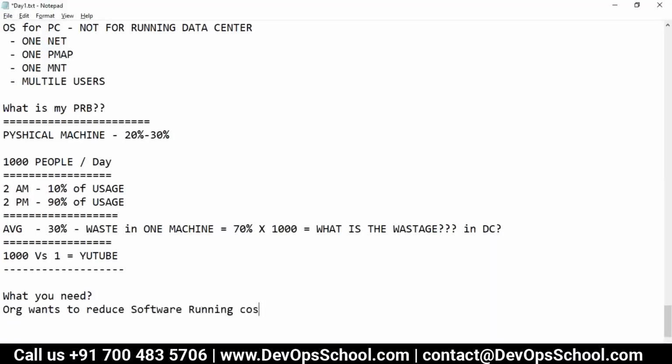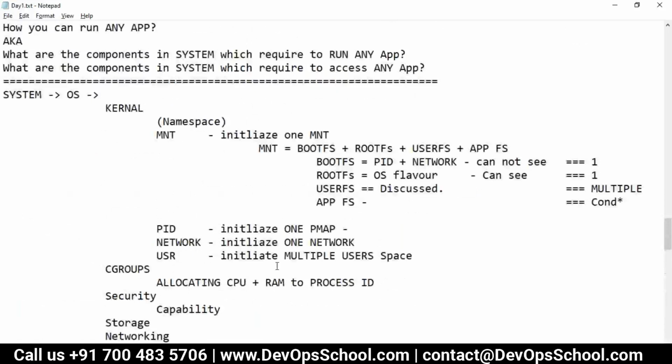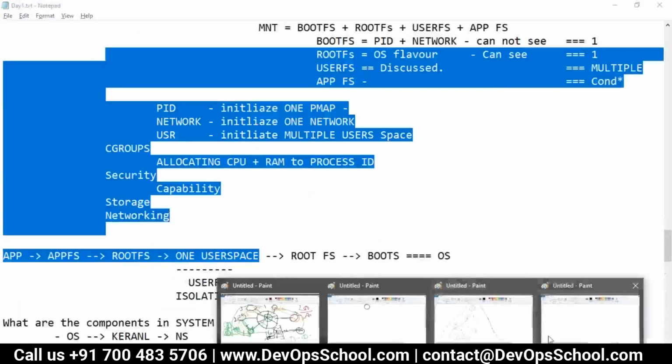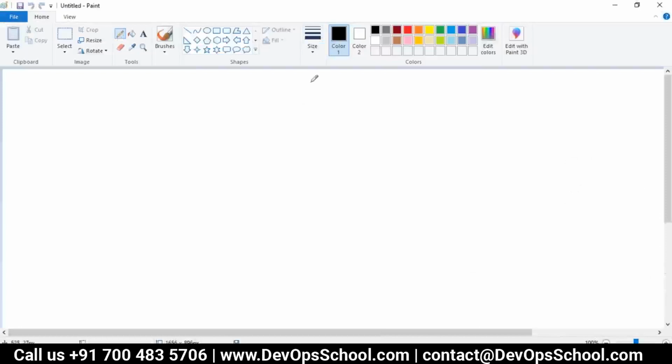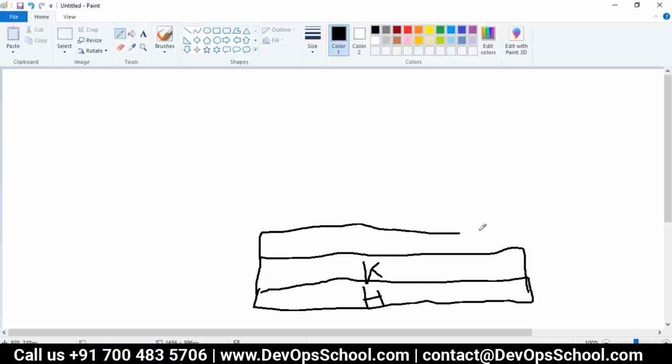So now when they look at this, understand that every answer is hidden in whatever I explained to you at the start. See here, they have hardware. Think about it, you know this technology very well, you've been working for the last 15 years. This is the hardware, and on top of that there is a kernel. The kernel has namespaces, cgroups, capabilities, all this I discussed. On top of that, you have a hypervisor.